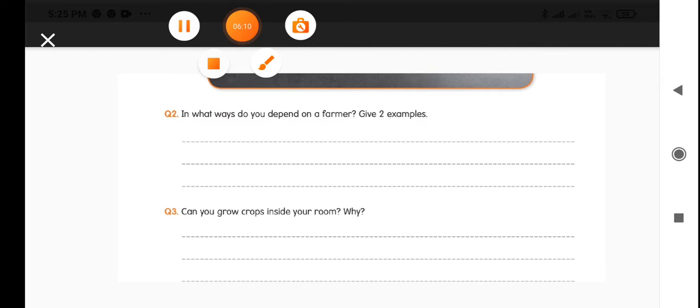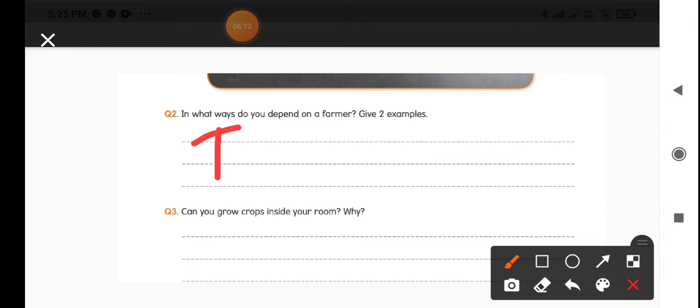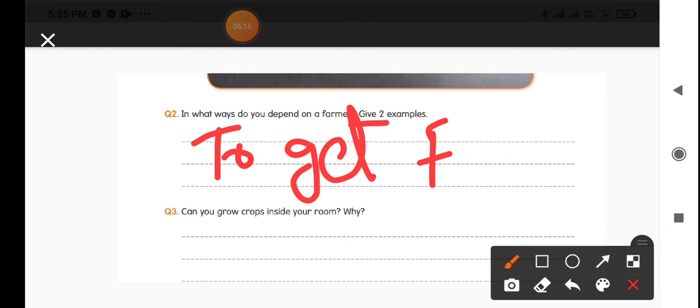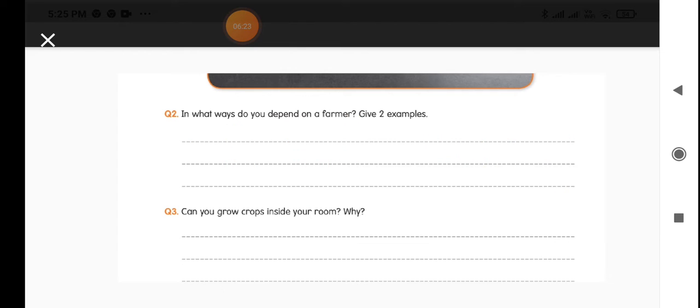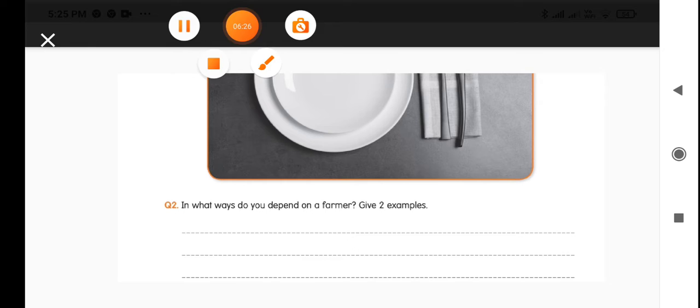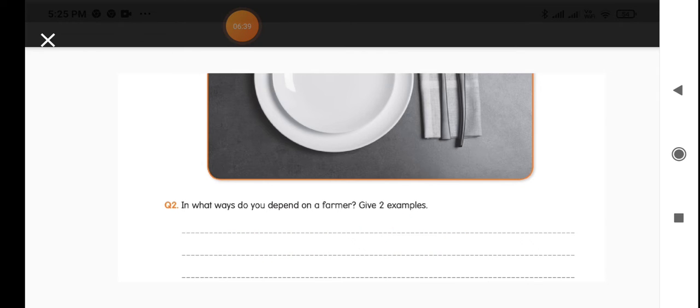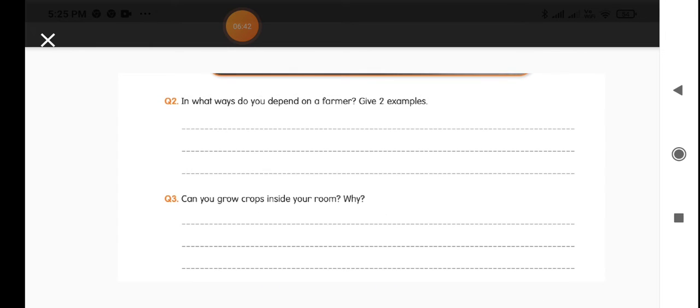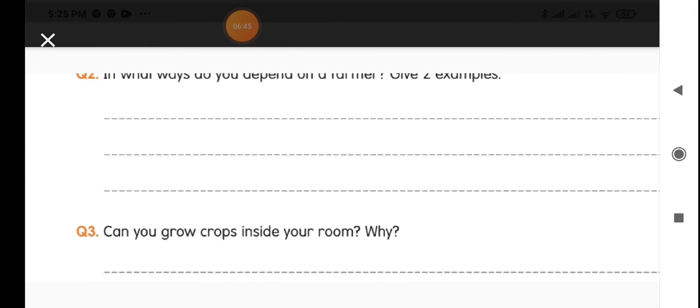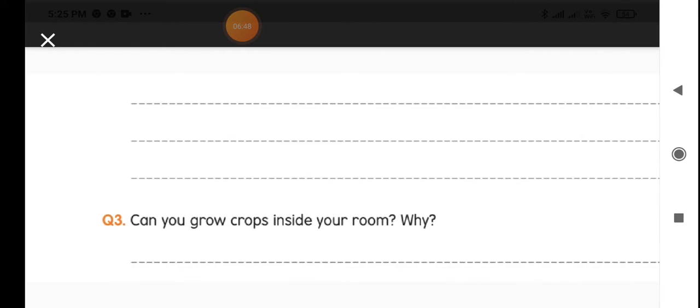Give two examples. We are depending on the farmers to get our food. To get the food, we are depending on the farmers because they are growing the crops. From the crops, we get the food. And we are also getting oxygen from the farmers because they are growing the crops. Crops means the same kind of plants. So many plants, they give us oxygen. So, for oxygen and food, we are depending on the farmers, indirectly on the plants.